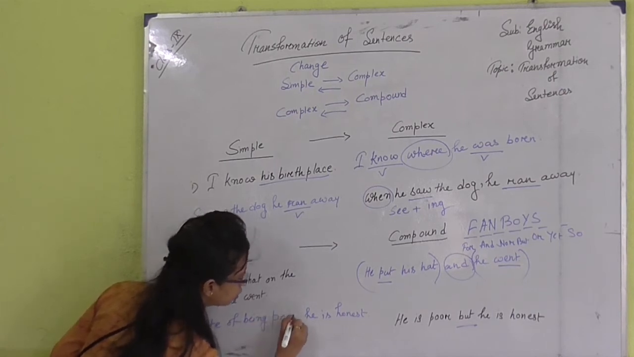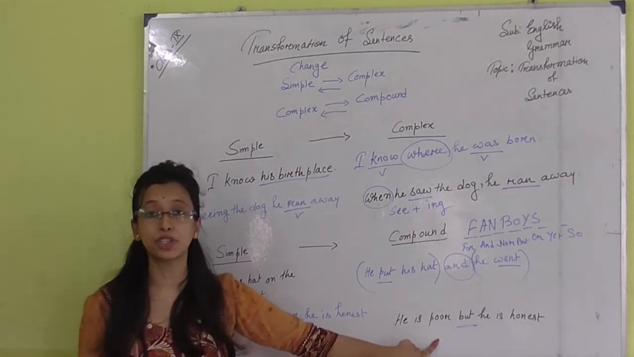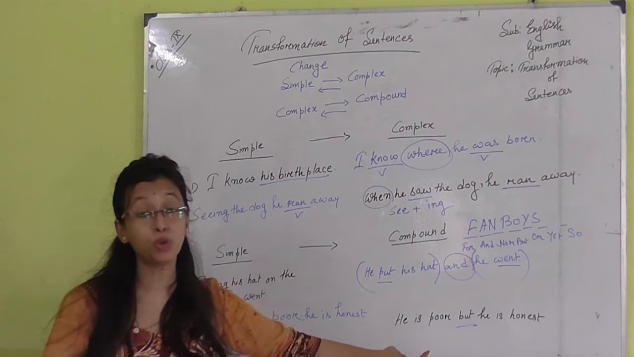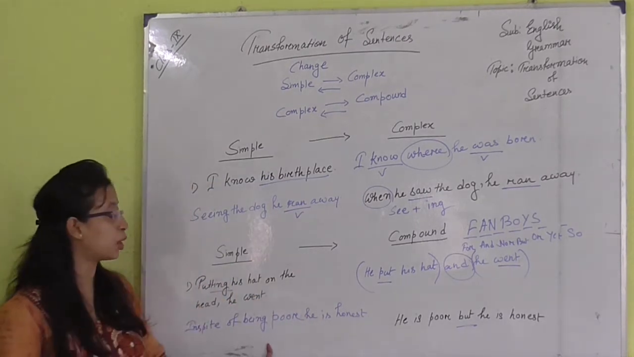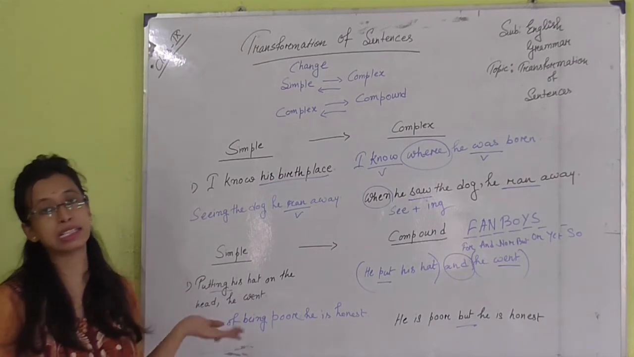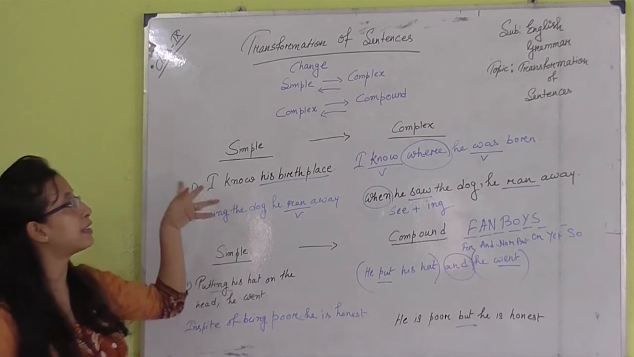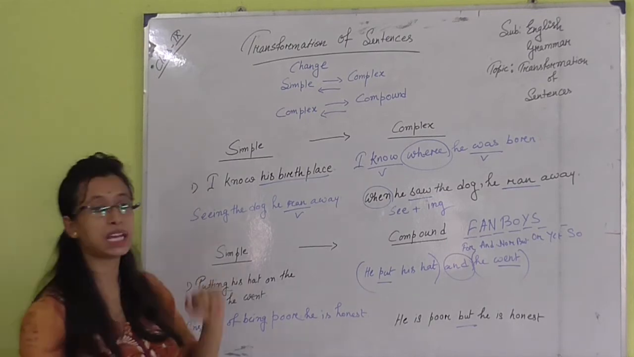poor, he is honest. So no need to change the adjective into noun poverty, just write down in spite of being poor, he is honest. So like this way we can easily change compound to simple. Now let's have a look how to change complex into compound.